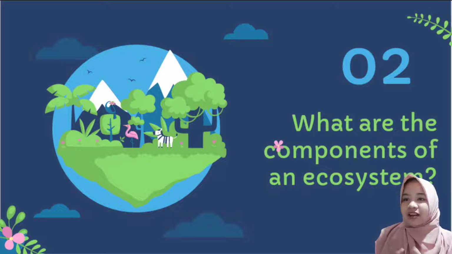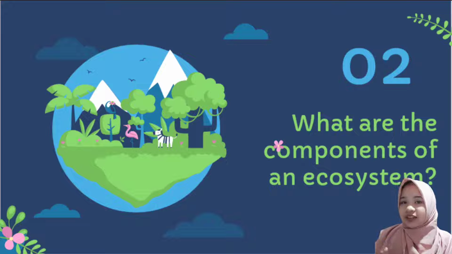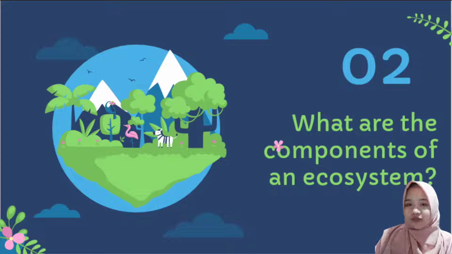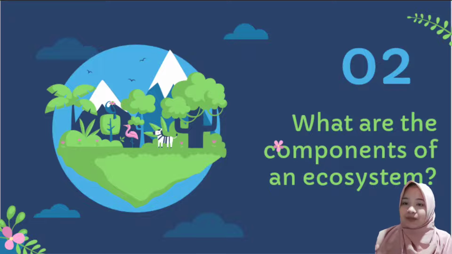And then, based on the level of organization, biotic components in the ecosystem are divided into 3: number 1, individual; number 2, population; and number 3, community. Okay, let's discuss one by one, starting from the individual. The individual is a single living being, for example, a chicken, a monkey, or a tree.